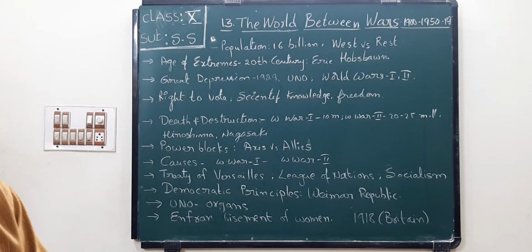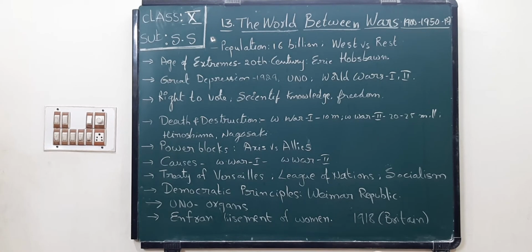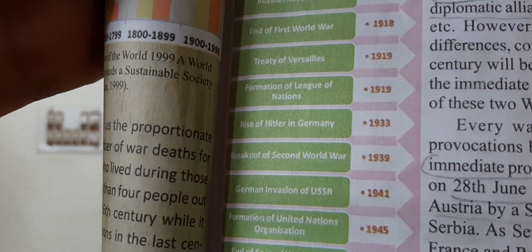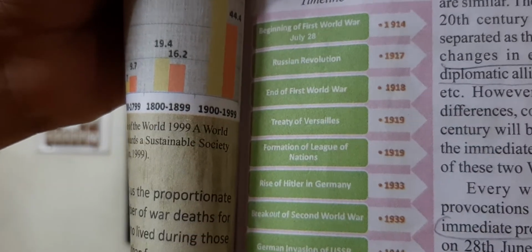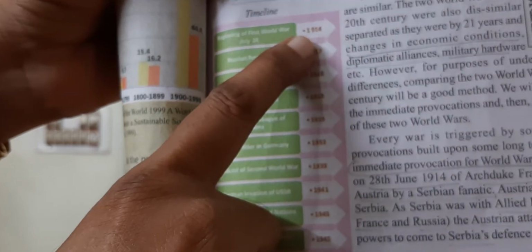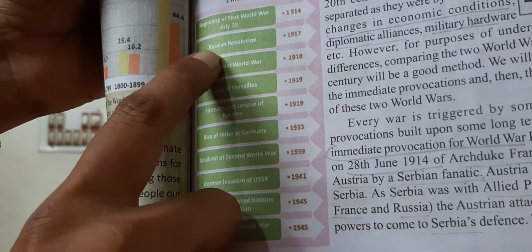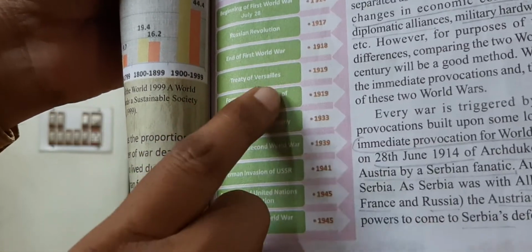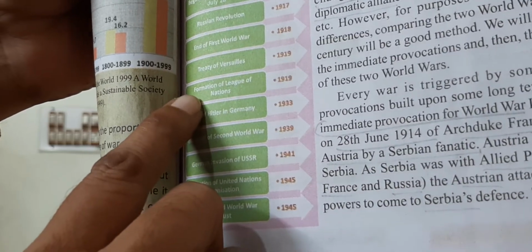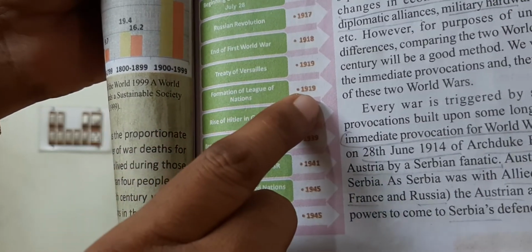Come to page number 179, children. Once you come to page number 179. Okay, children. Now look here at the timeline. So this is the timeline, children, very very important. So these are the events, these are the years, children. For example, I will read to you: beginning of World War I, July 28th, 1914. Next, Russian Revolution, 1917. Next, end of the First World War, 1918. Treaty of Versailles, 1919. Next, formation of the League of Nations, 1919.